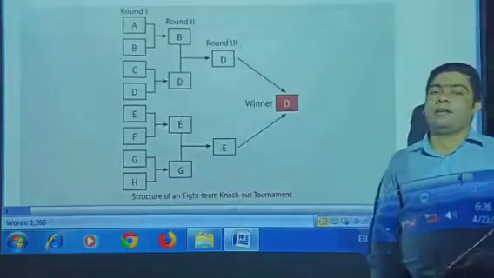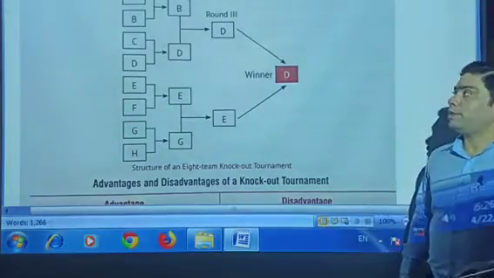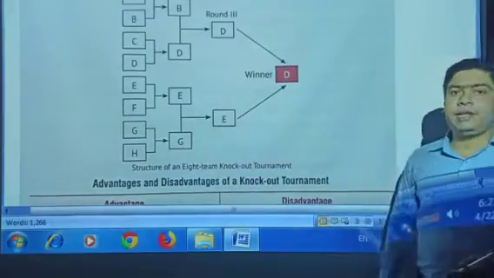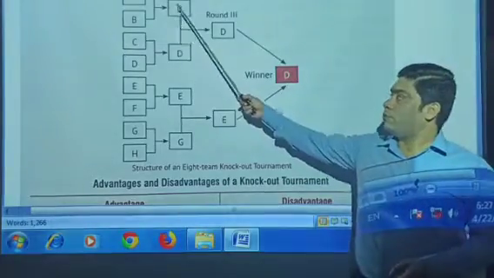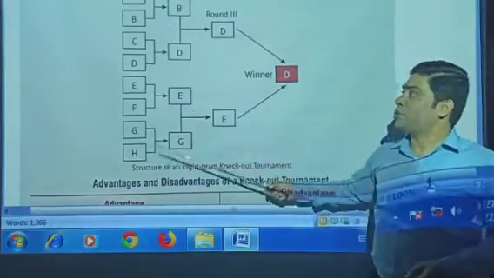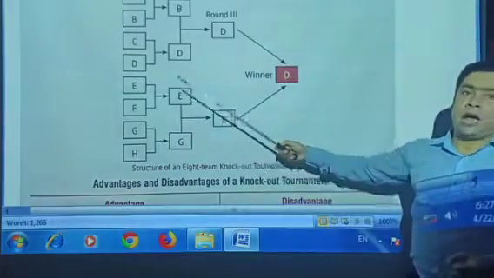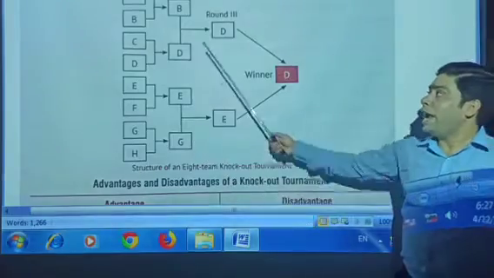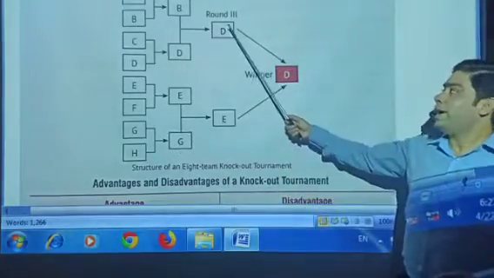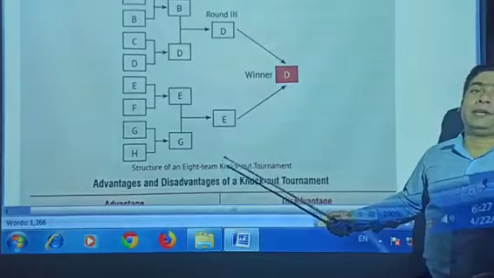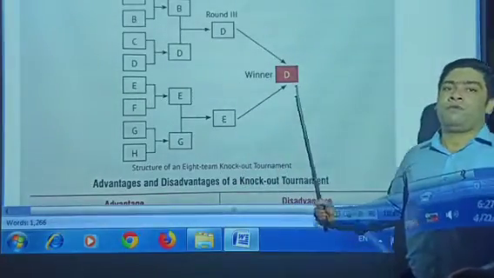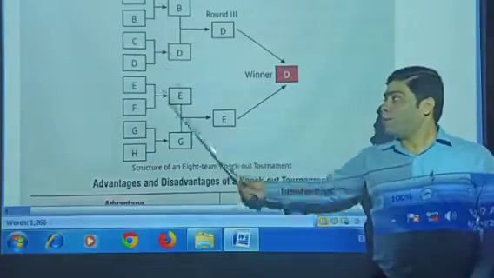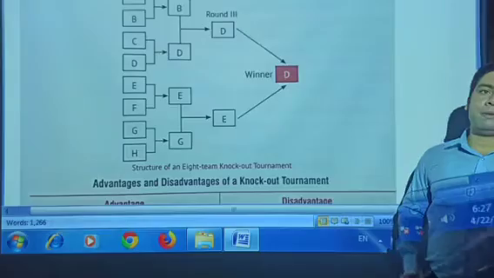Now, with an example, we try to understand what it is. Here, how many teams are there? 8 teams are there. 8 teams play together. From each match, one winner moves to the second round. After 8 teams, only 4 will move to the next round, and these 4 play together. In the third round, only 2 will be there. And at the last, after these 2, 1 will be the winner. So this is the process. That means 8 teams play 4, and 2 is 6, and 1 is 7 matches only.